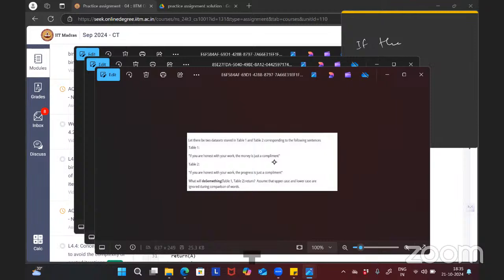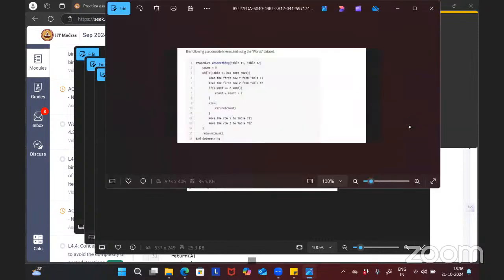The total number of words in the sentence is 13. All the words are matching except the word money and progress. Except that, all the words will match.